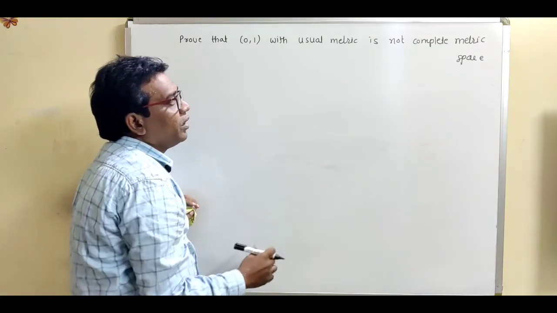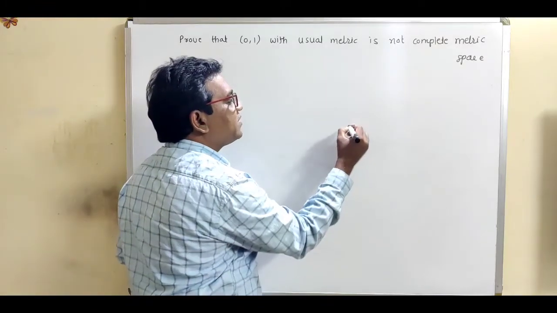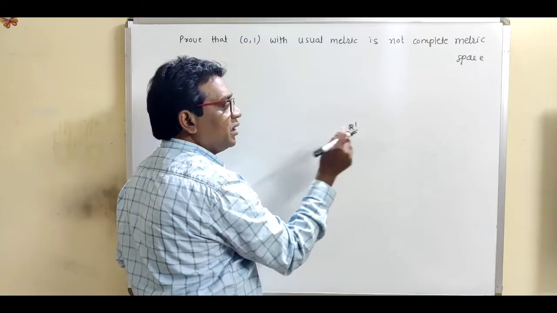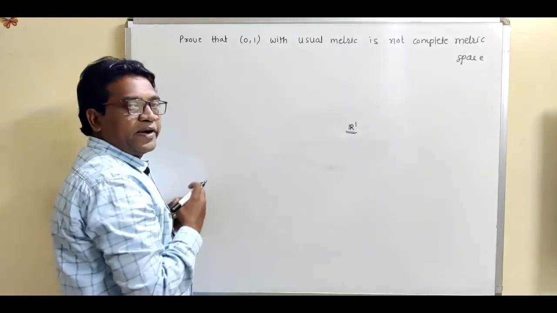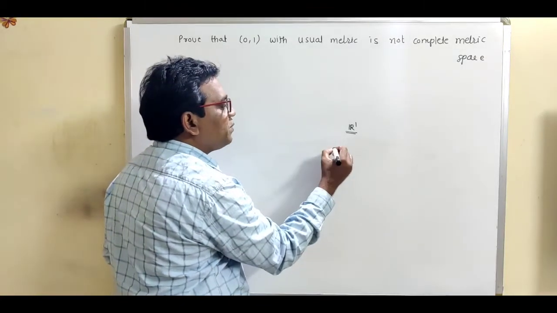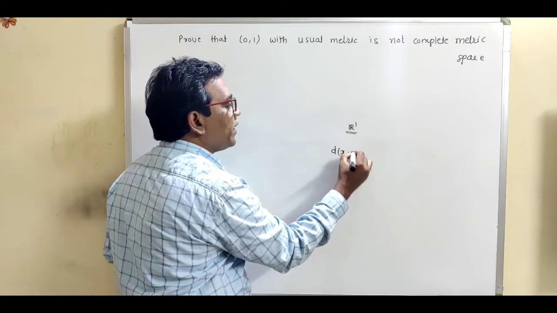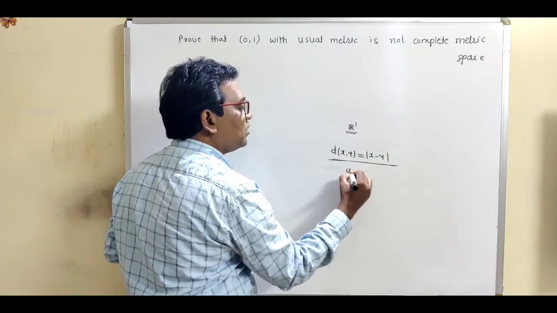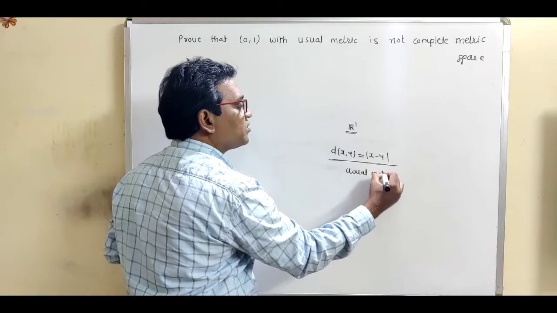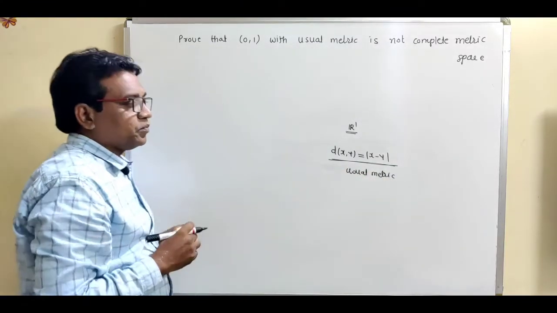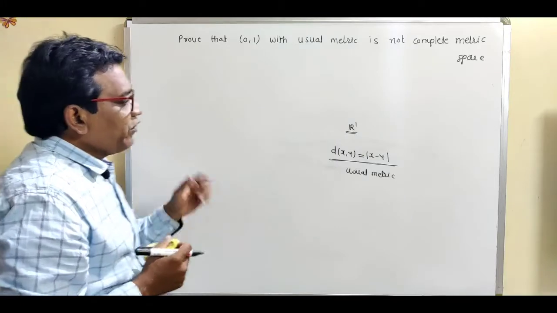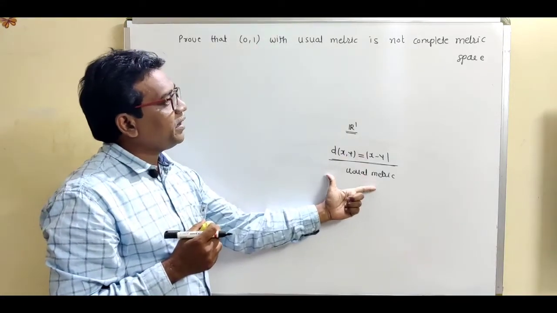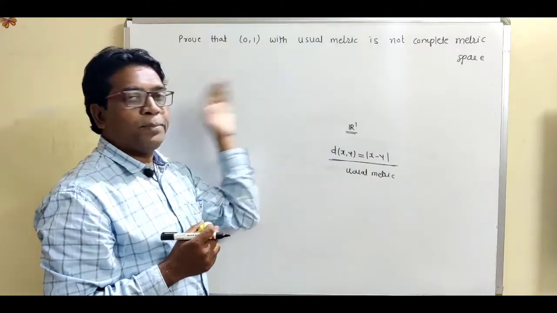The usual metric is denoted by R1, and it is given by the distance d(x, y) equal to mod x minus y. This is called the usual metric, or the absolute metric. We want to show that the open interval (0, 1) with this usual metric is not a complete metric space.